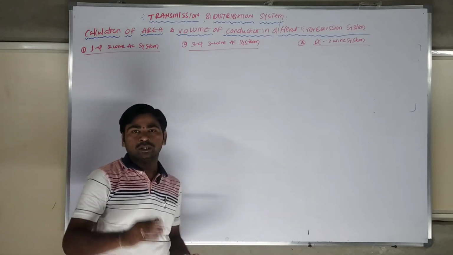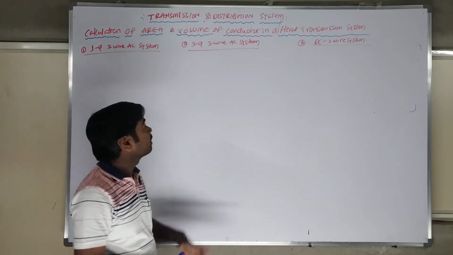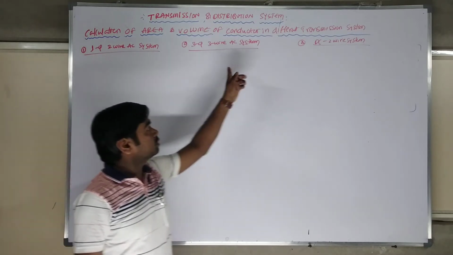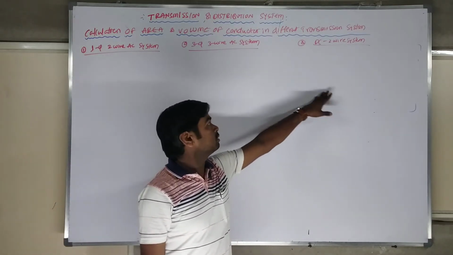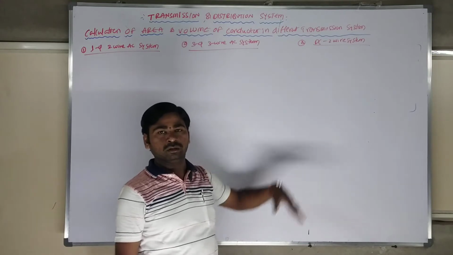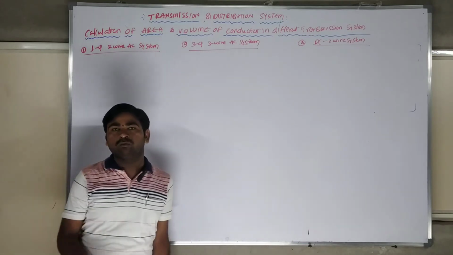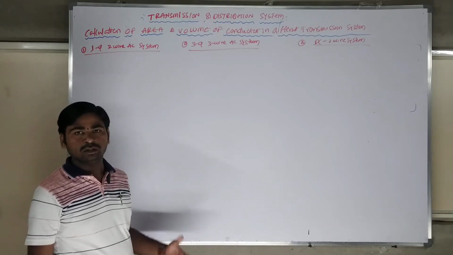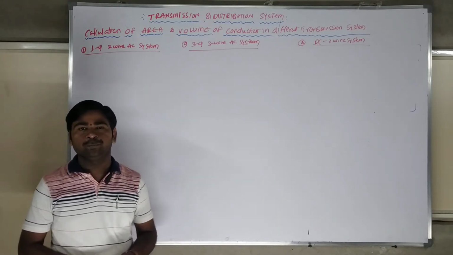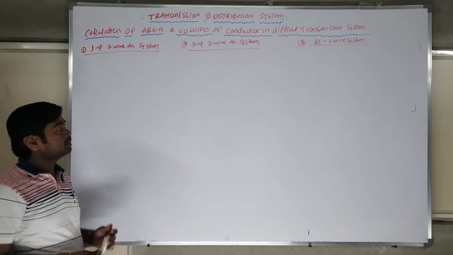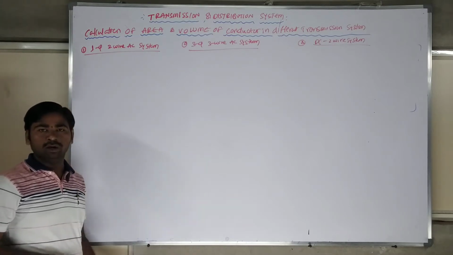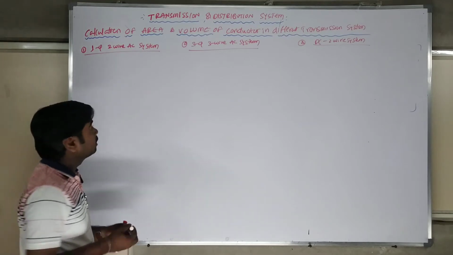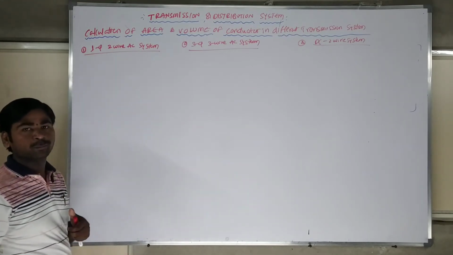If you use the same amount of power, what is the ratio of the areas of these? What is the ratio of the volume of conductor material? So how do we need to compare it, and in what parameter? For that reason calculation is required. I will find out the area and volume in each case mathematically, then compare them. So let us take the first case.